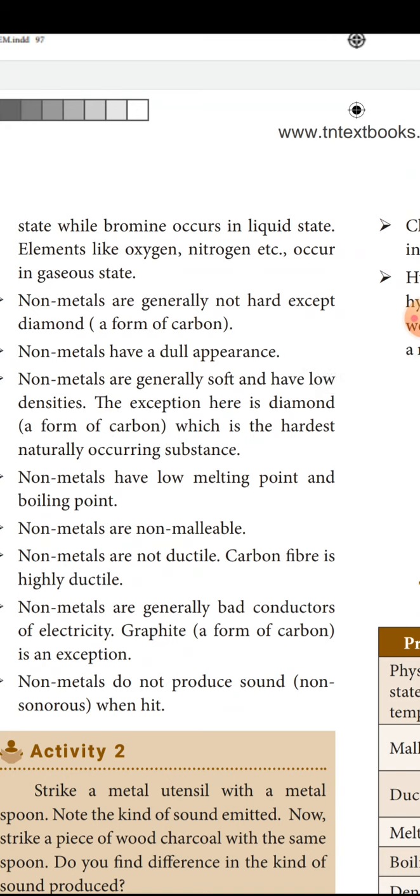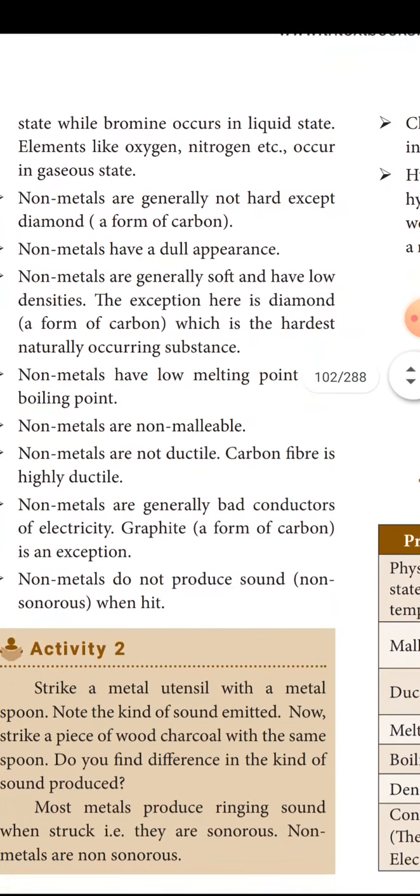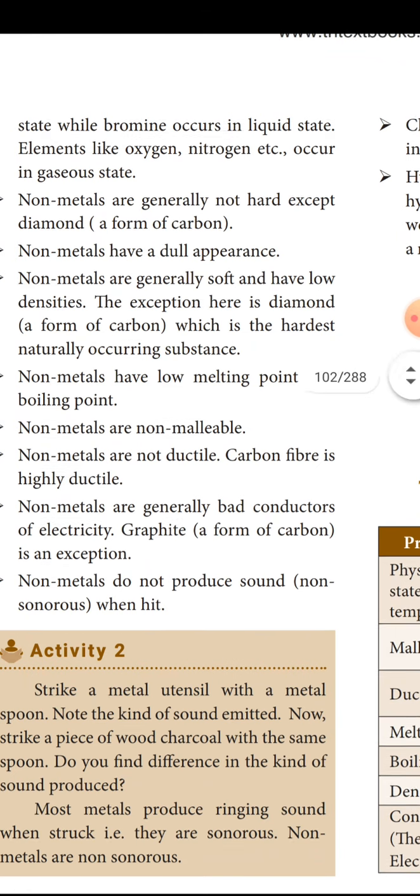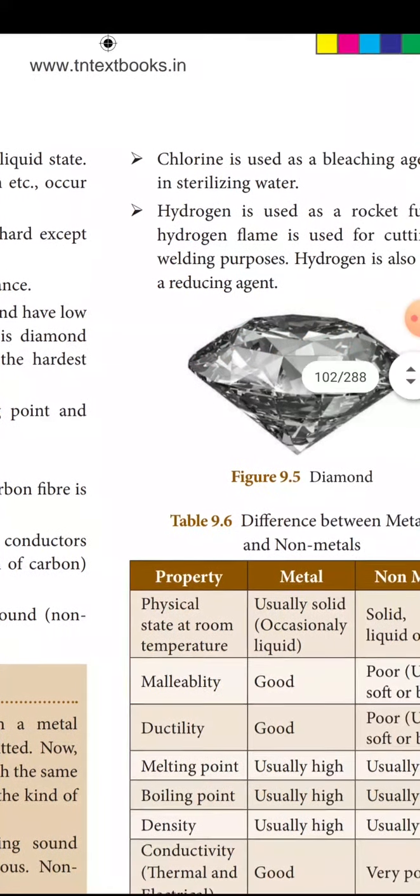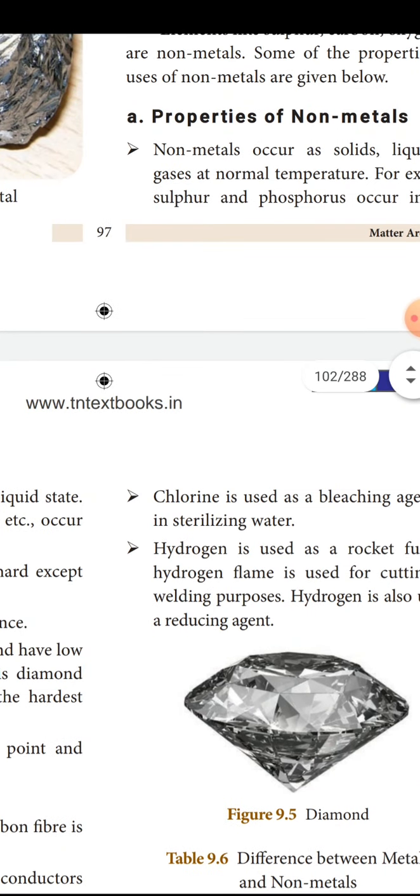Non-metals won't conduct electricity except graphite. Their melting and boiling points are low, and they are not malleable and not ductile, and they won't produce sound when hit. These are the properties of non-metals.